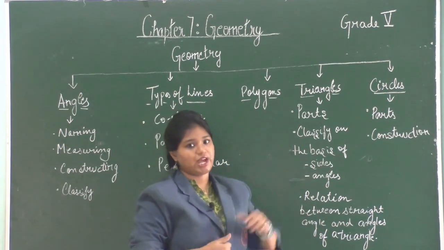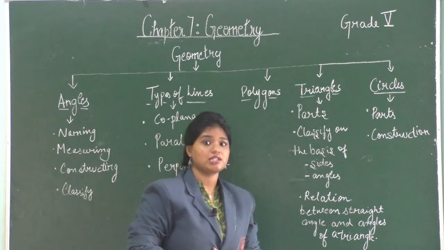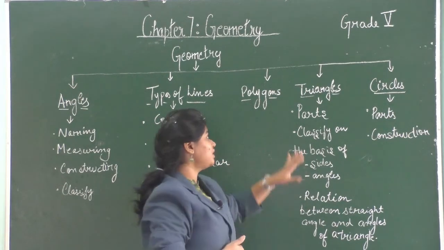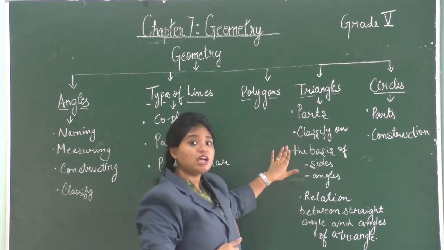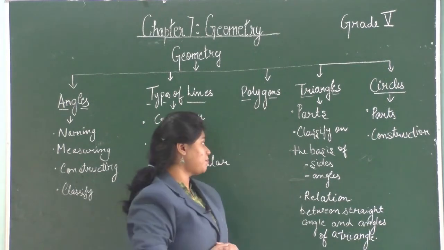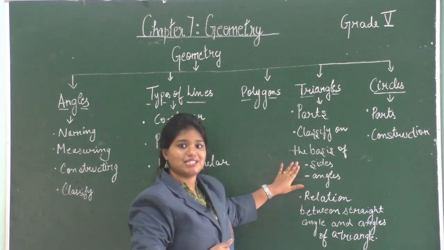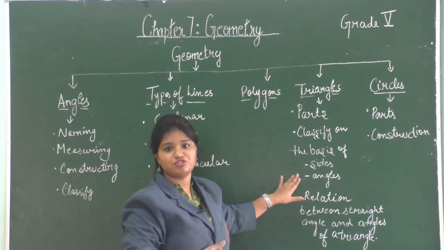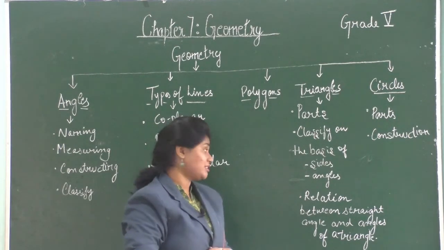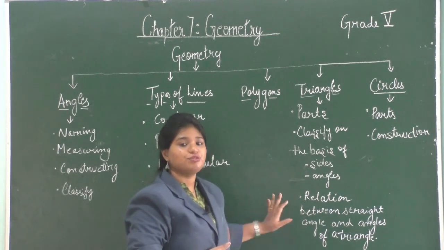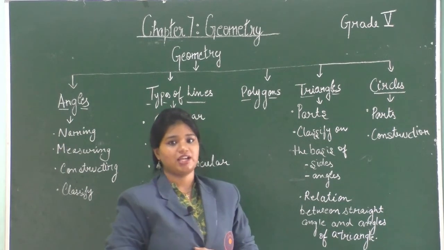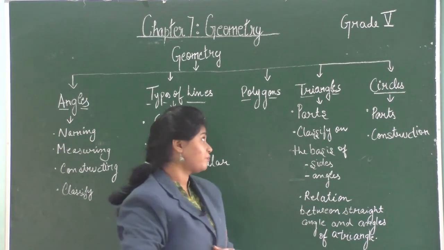Next we learned about triangles. We learned about triangles in detail, that is, we learned about their parts. We learned how to classify triangles based upon the length of their sides and upon the measure of the angles. And lastly, we learned about the relation between the angles of a triangle and a straight angle.